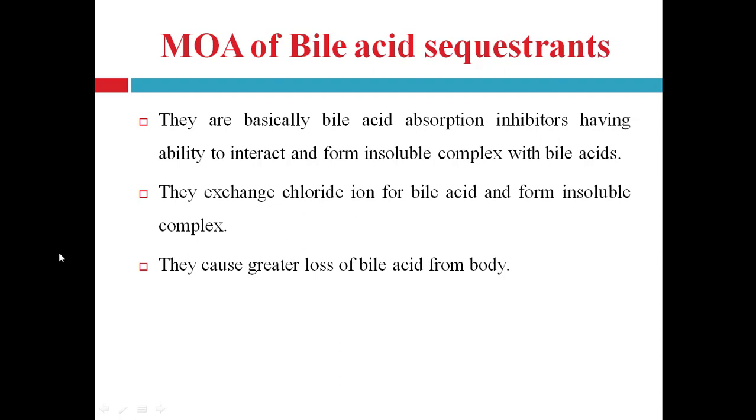This forms an insoluble complex that results in a loss of fecal bile acids and prevents reabsorption in the liver. Thus, they cause greater loss of bile acid from the body, and to make up this loss, the biosynthesis of bile acid from cholesterol increases, leading to partial depletion of the hepatic cholesterol pool. The liver cholesterol pool decreases.